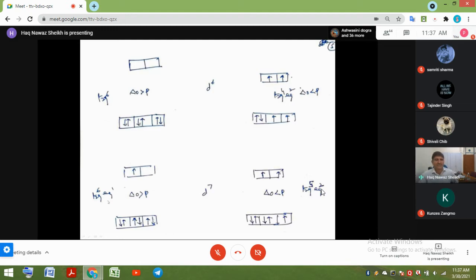And then you have d7. For d7, again, you have 6 electrons here and 1 here. This is when pairing energy has a smaller value than the crystal field splitting. If the reverse is true, that pairing energy is more, then you have 5 electrons in the lower orbital and 2 electrons in the higher orbital.